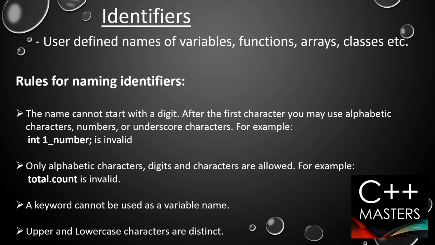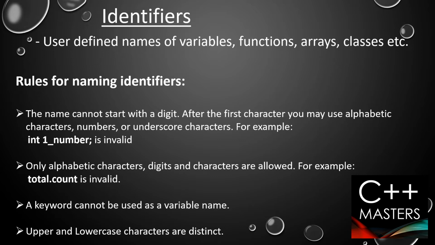Let us have a look at them. The name cannot start with a digit. For example, you cannot say int 2a, because you cannot start the name with a digit. Here, int 1number is invalid because it starts with a number. You can start the name with an underscore or with an alphabet letter, but not with a number.